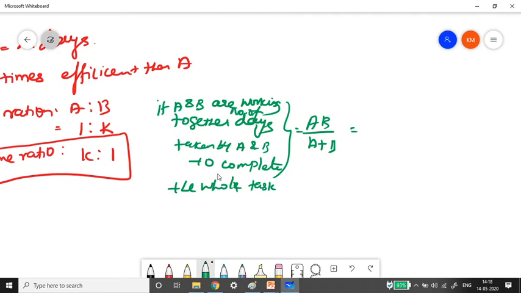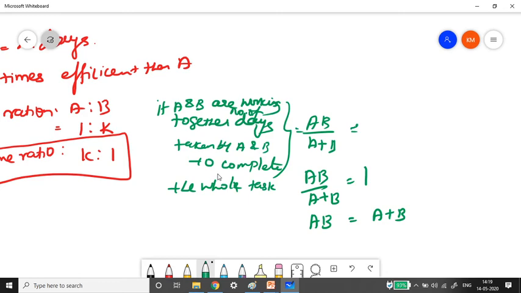Let us keep it simple. AB divided by A plus B equal to 1. So 1 means the whole job is completed. AB we keep on the left hand side, A plus B we take to the right hand side. Now just substitute the time ratio.